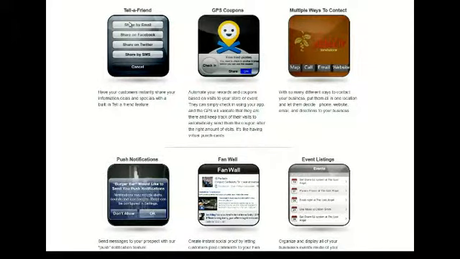Let's start off with the simple stuff like tell a friend. This makes every person who has your application pretty much an advocate for you, and they can share your business or your service with other people by simply clicking any of these icons from directly within their mobile device.